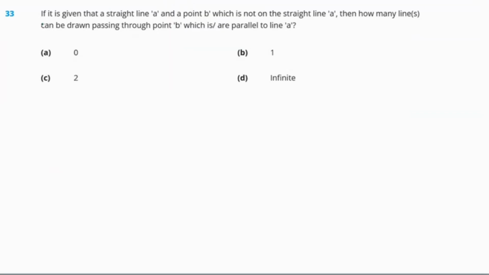Now, if it is given that a straight line A and a point B, which is not on the line A, then how many lines can be drawn passing through the point B which are parallel to the line A? Suppose line A is given to us, and we take a point P outside of it. How many lines can we draw which are parallel? Only one line we can draw, only one through this point. So our answer is only one.